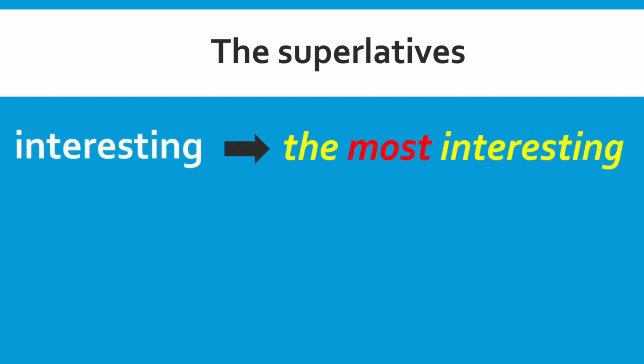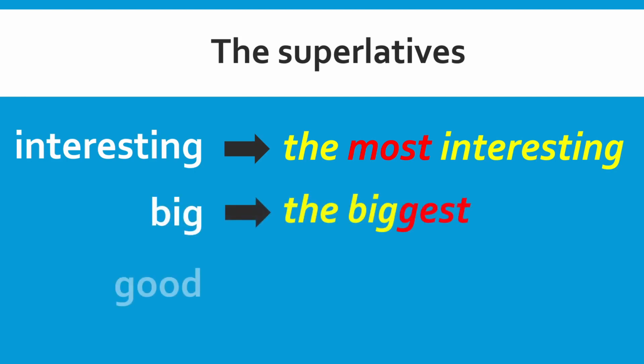Interesting becomes the most interesting. Big becomes the biggest. Good becomes the best. So in just one short text, we can identify 5 different types of superlatives, whereby we have IEST, EST, consonant plus EST, irregular, and also using most.